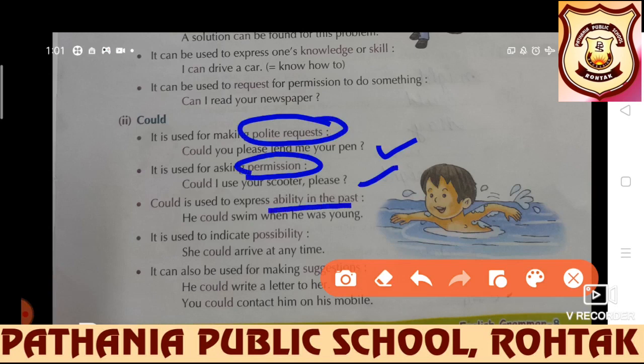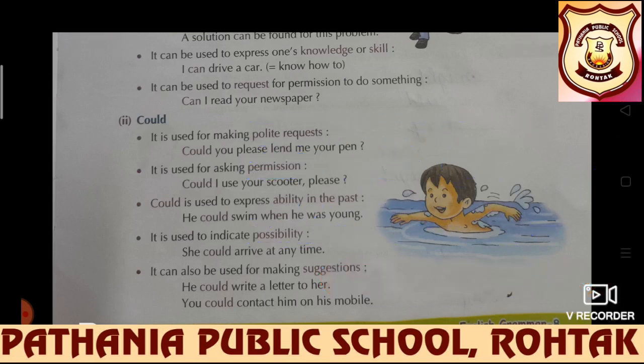To express ability but in the past: he could swim when he was young. For possibility: she could arrive at any time. Possibility is there. It can also be used for making a suggestion. He could write a letter to her. You could contact him on his mobile. When someone gives a suggestion, then also could is used.